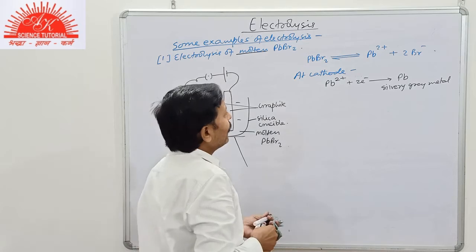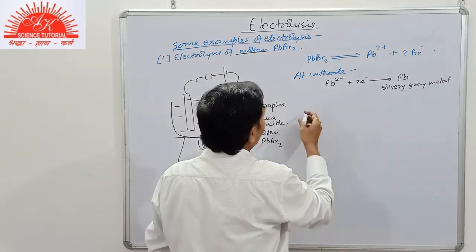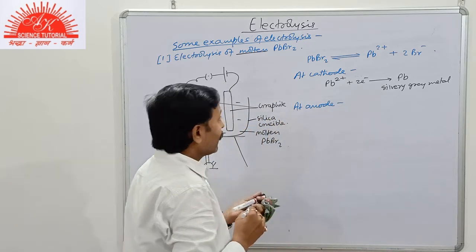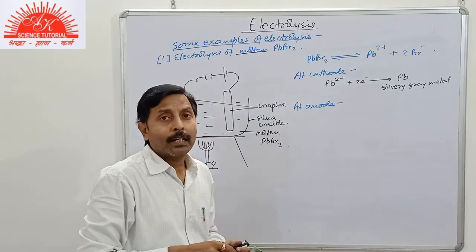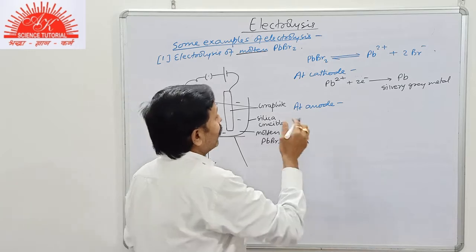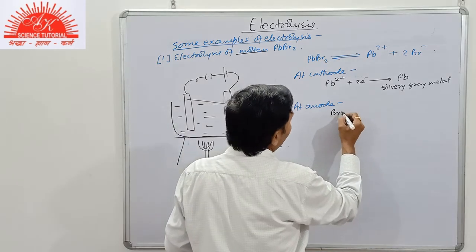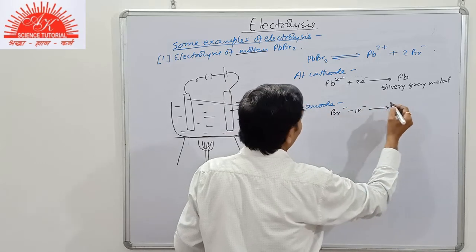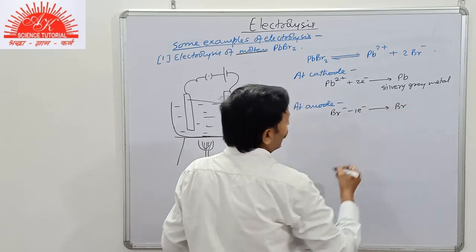Now at the anode, the bromide ion is attracted towards the anode, and reaching the anode it loses its one electron, provides its one electron to the anode and changes into Br.